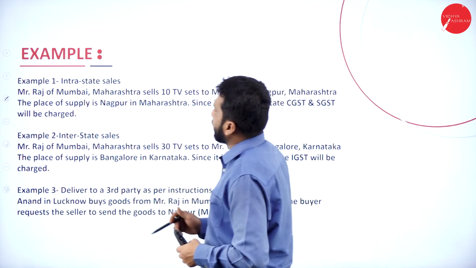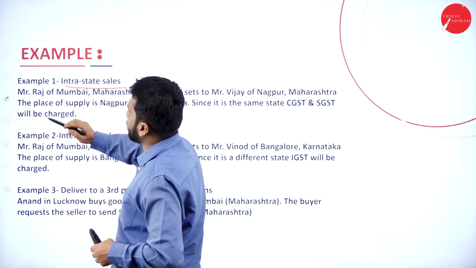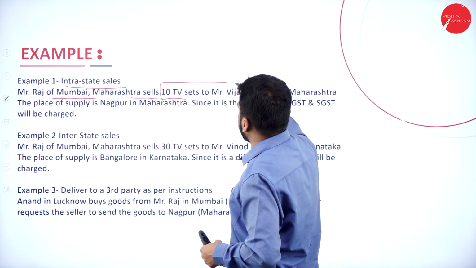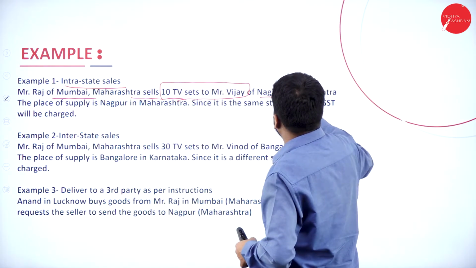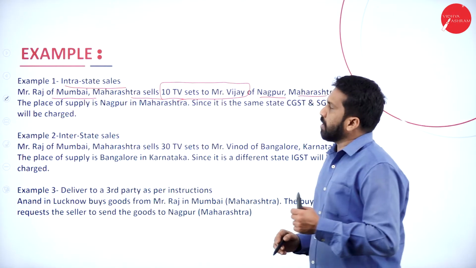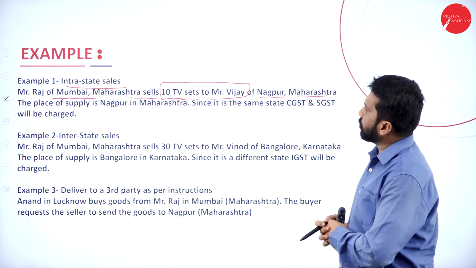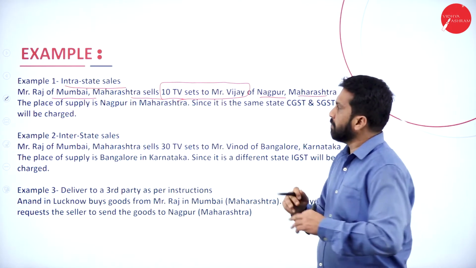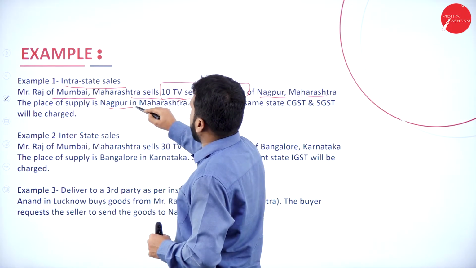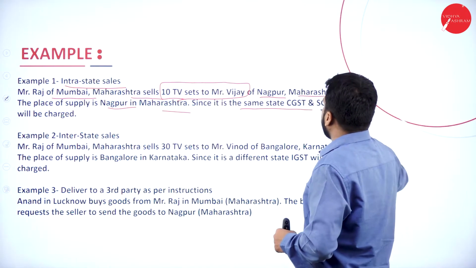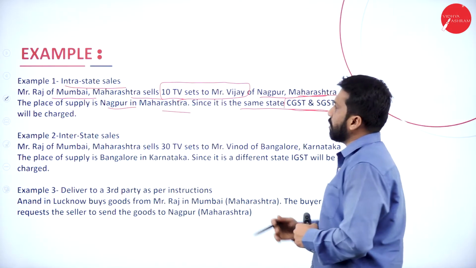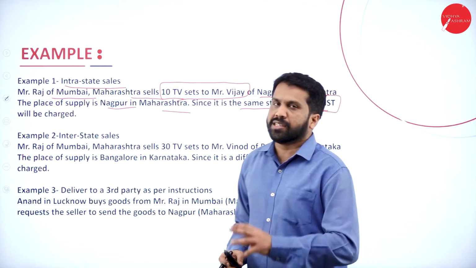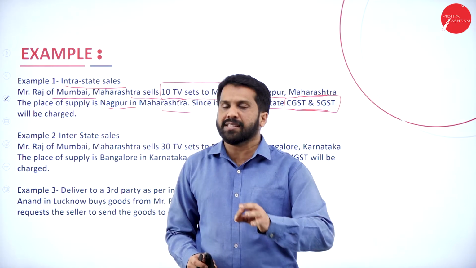Now, an example of intra-state sales: Mr. Raj of Mumbai, Maharashtra sells 10 TV sets to Mr. Vijay of Nagpur, Maharashtra, within the state only. Now, the place of supply is Nagpur in Maharashtra since it is the same state. So, CGST and SGST will come. Hope you are clear. Easiest one. Sales happen within the state only. So, that's why the place of supply is called Maharashtra.